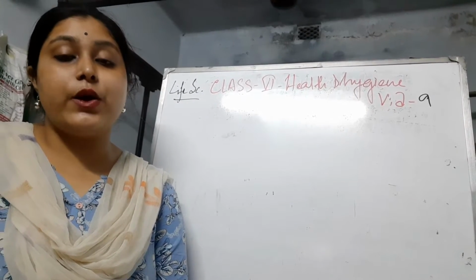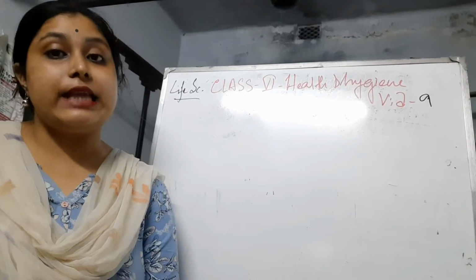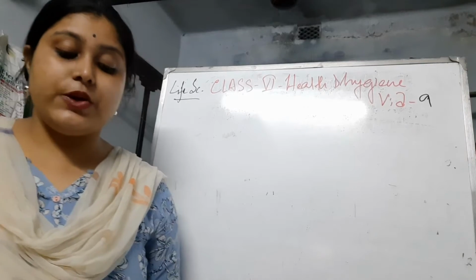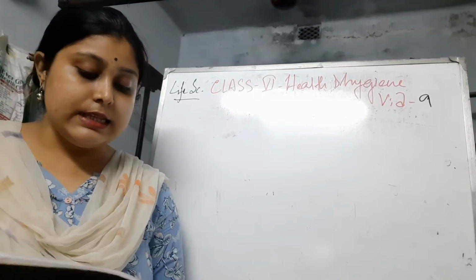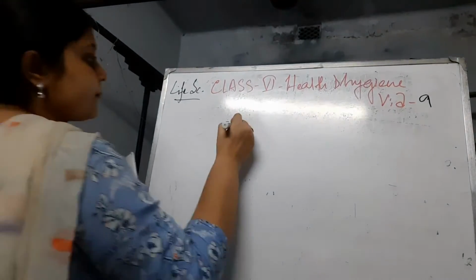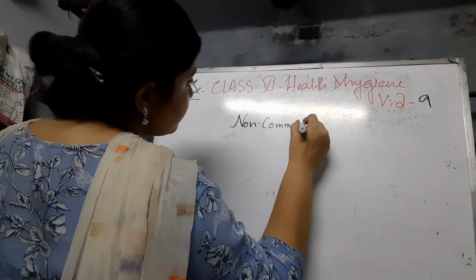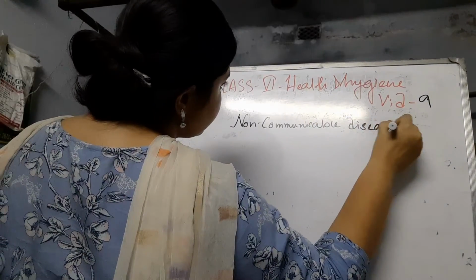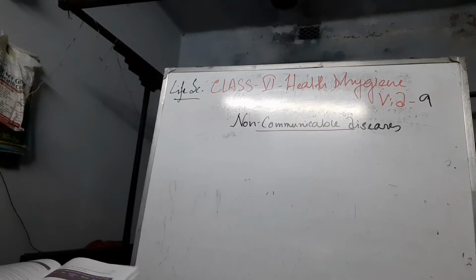This video is for class 6 life science, and the chapter that I am going to continue is health and hygiene. This video is part 9 from this chapter. In the previous video I completed all the communicable diseases, and now we are going to start the non-communicable diseases. So what are non-communicable diseases?